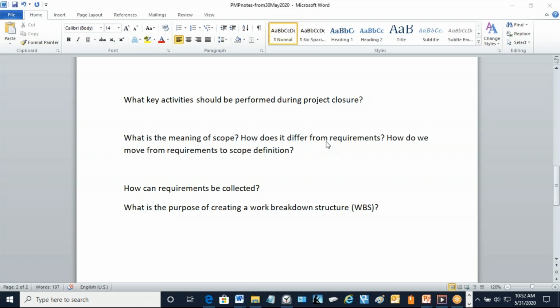Once we break it down into smaller parts, then we can assign a resource for it, an ownership for it, and we can estimate cost and other things also. And Nadim's opinion is it usually brings clarity about the work to be performed. Yes, there's a lot more clarity. Imagine, if you give just a deliverable name to an owner, they may not really be able to estimate properly. So we therefore ask them to break it down into smaller parts as a group and then assign ownerships to the smaller parts.